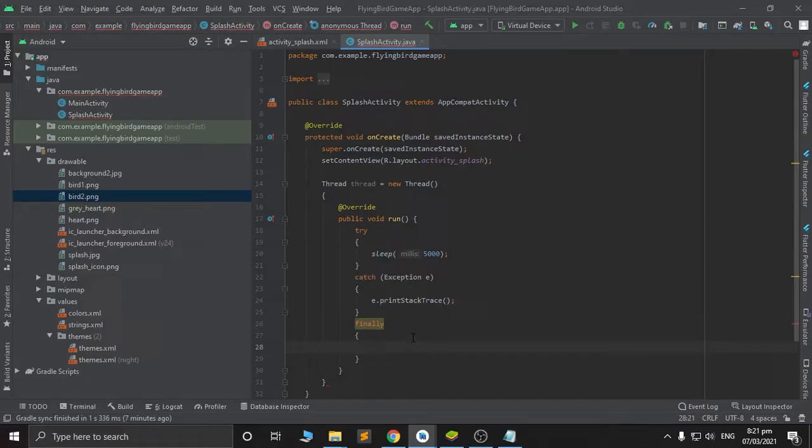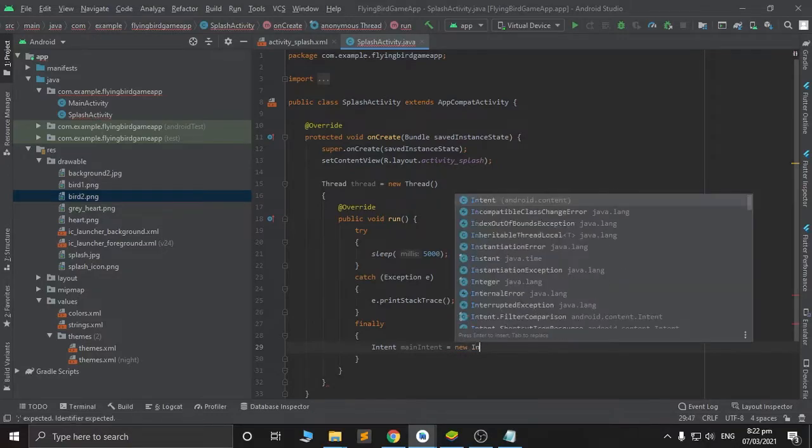Here we will do intent. This intent will allow us to go to another activity. For example, this is splash activity. After the 5 second delay, this splash activity will close and the next activity will go to the main activity.